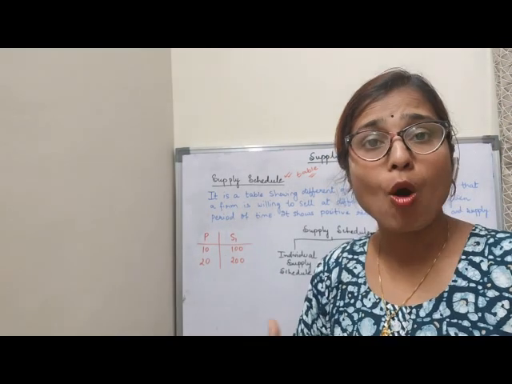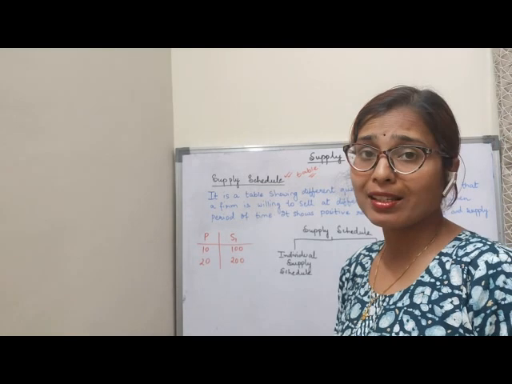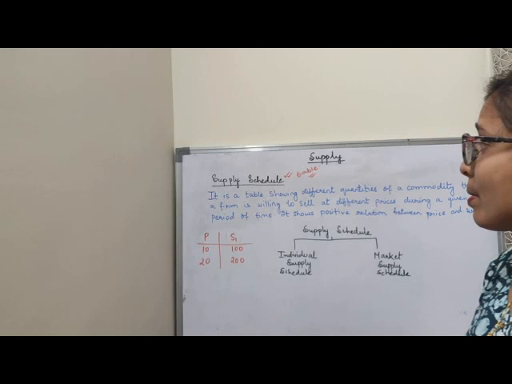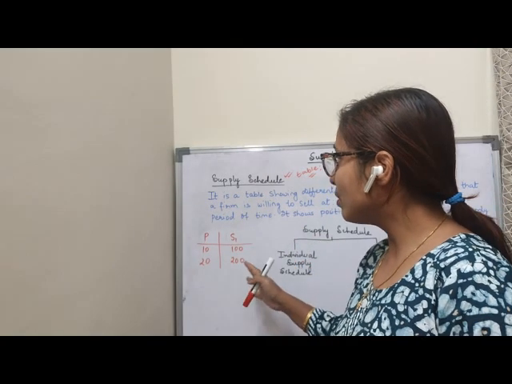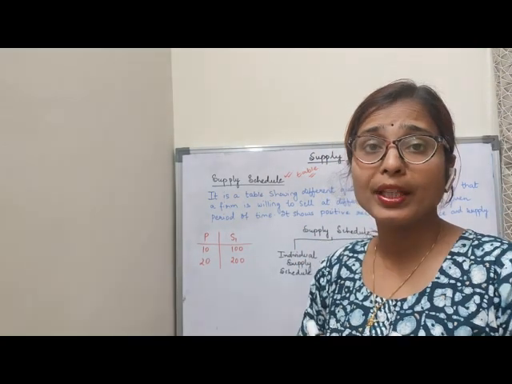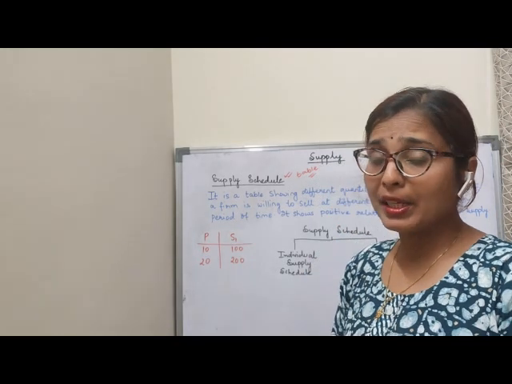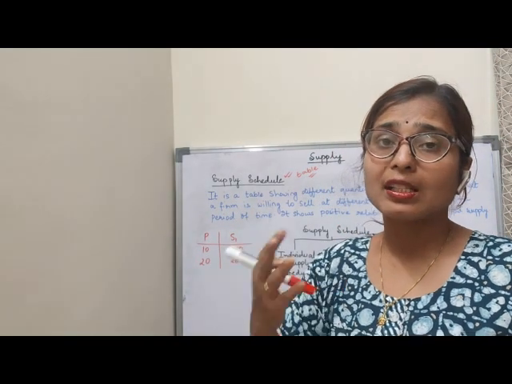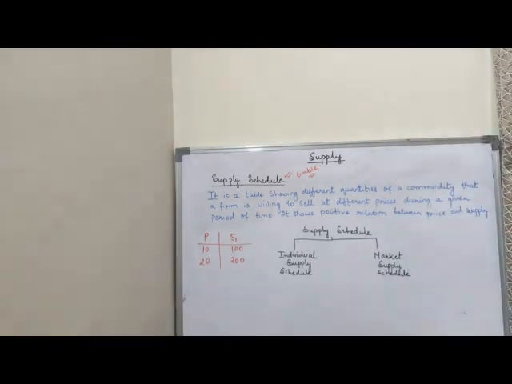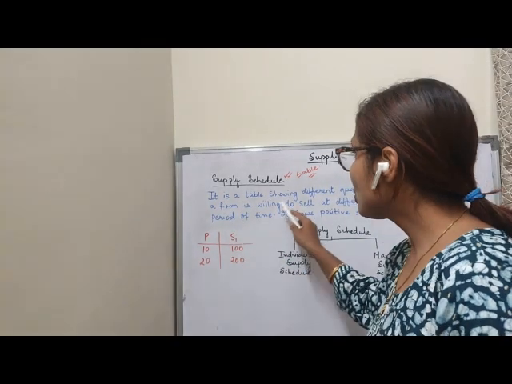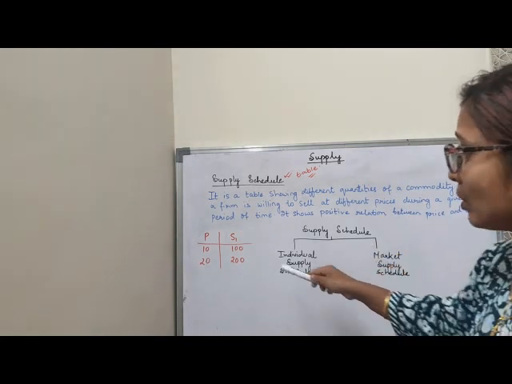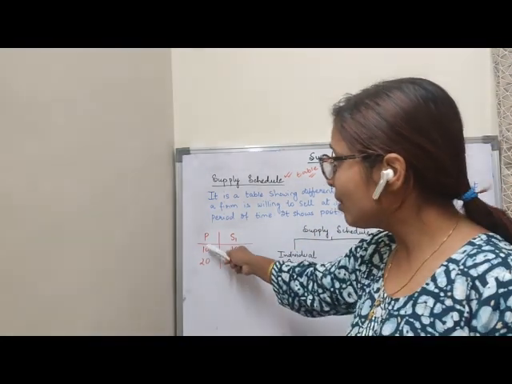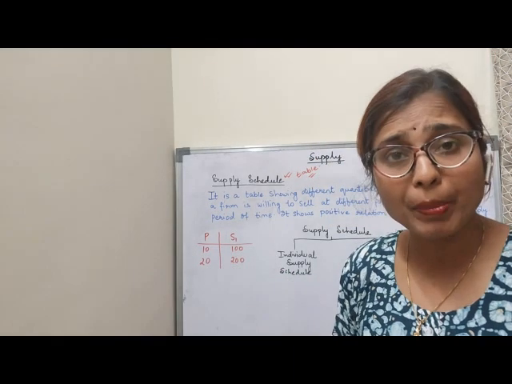Supply means how much specific quantity a producer is selling at a specific price. Now children, always remember that a supply schedule is a table which shows the relationship between the price and supply. That means if price increases, supply also increases. If price decreases, supply also decreases. So we can say that it is a table showing different quantities that a producer is willing to sell at different prices during a given period of time.